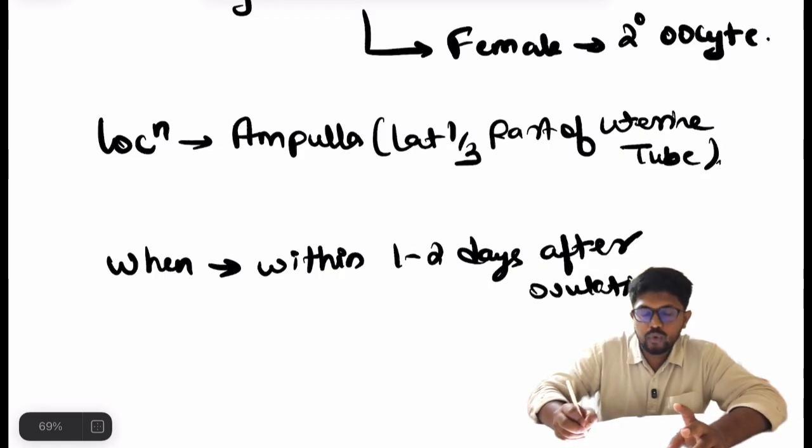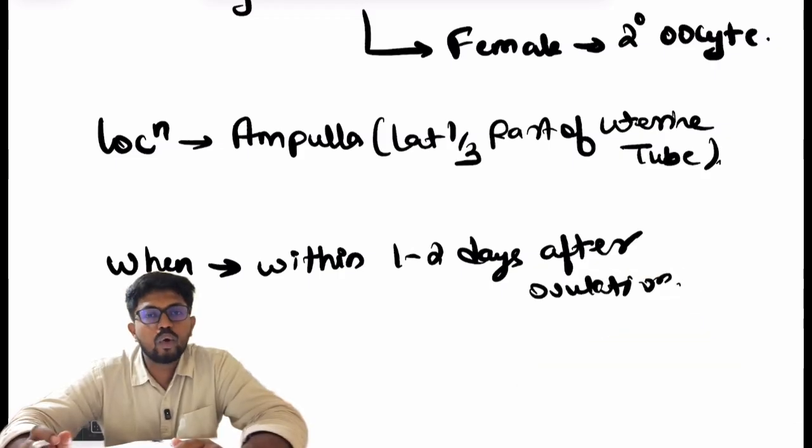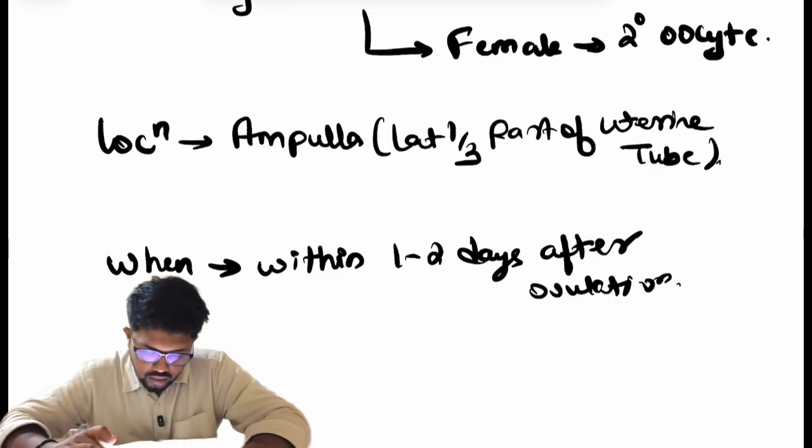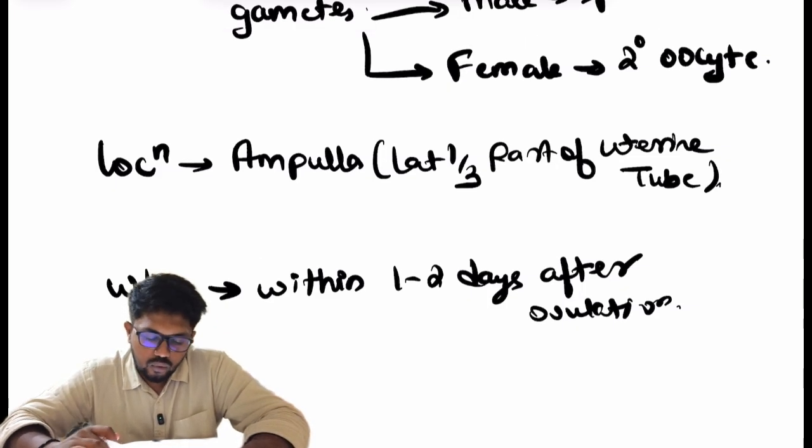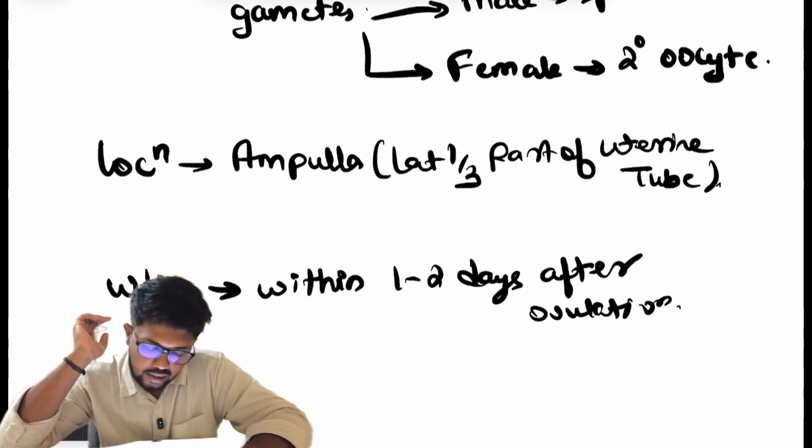Why within 1 or 2 days after ovulation? The oocyte that is released from the ovary is viable for 24 to 48 hours. That's why fertilization should occur within 1 or 2 days of ovulation. Now as we know the definition, let's draw a diagram to see how the process of fertilization occurs.